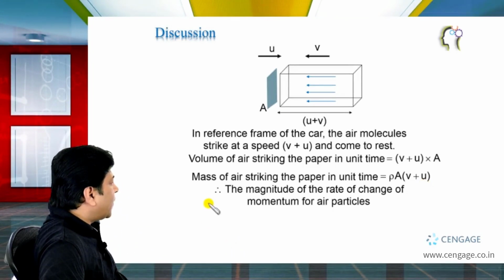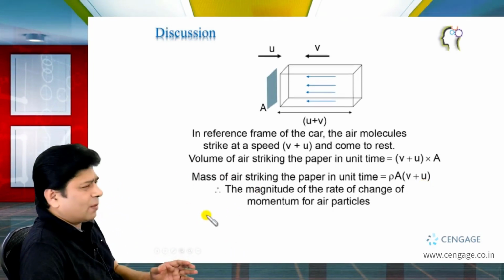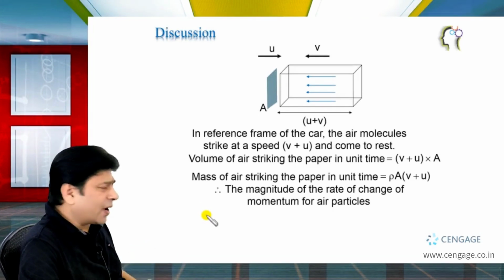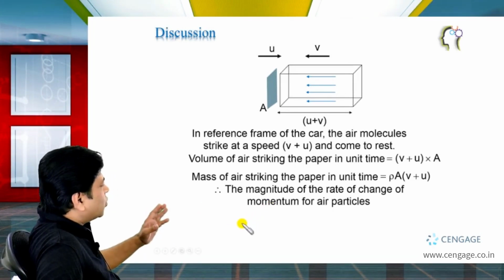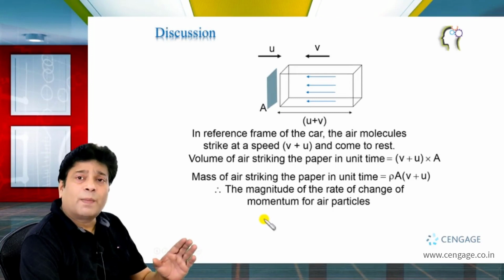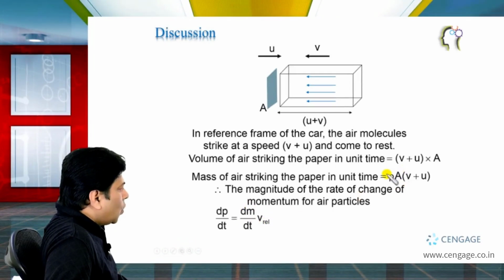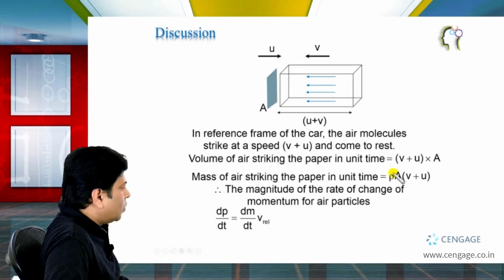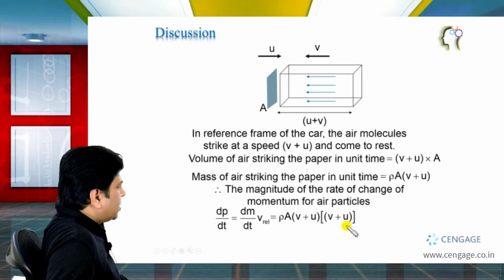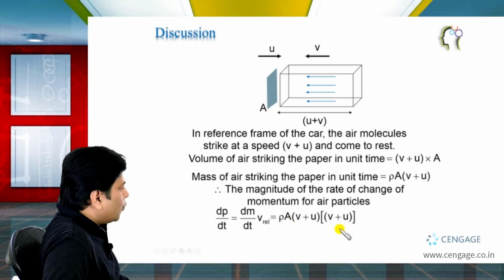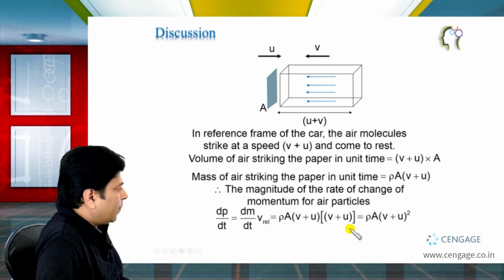So we can find the rate of change of linear momentum. Let us calculate its magnitude. That should be equal to dm by dt multiplied by v relative, and dm by dt is equal to rho A (v plus u) and v relative is equal to v plus u. So this is equal to rho A (v plus u) whole squared, right?